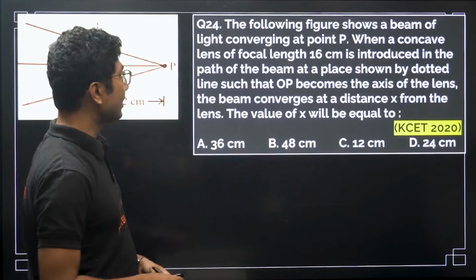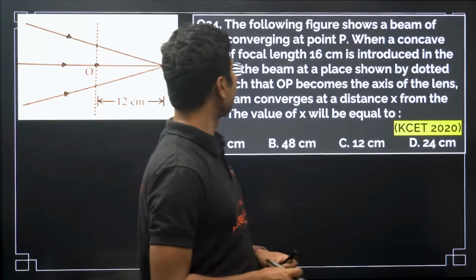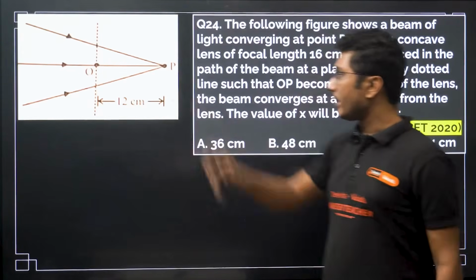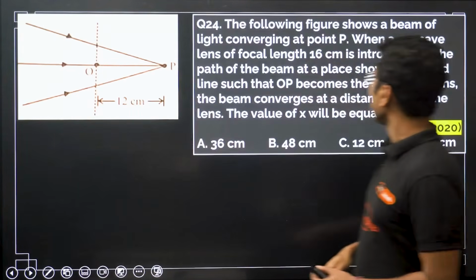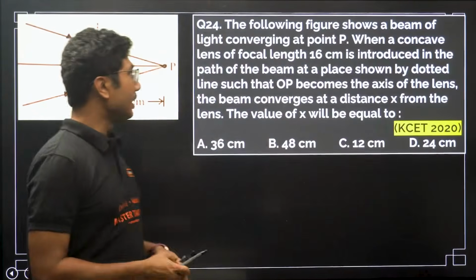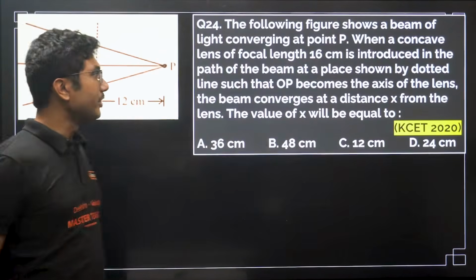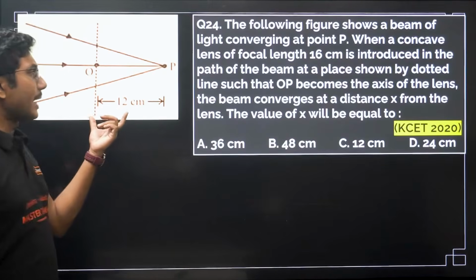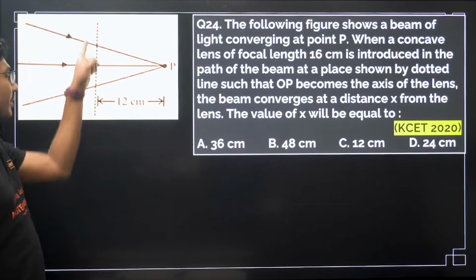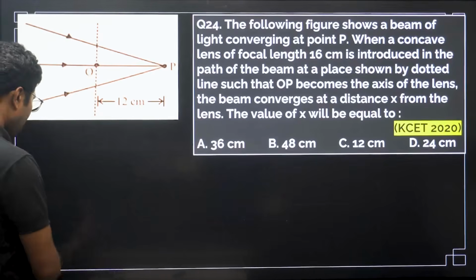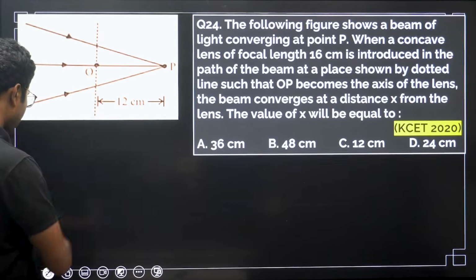Now let's see this question. The following figure shows a beam of light converging at a point P. Okay, when a concave lens of focal length 16 centimeter is introduced in the path of the beam at a place shown by the dotted line. So you are placing a concave lens. Similar question. Okay, we have solved a similar question just a few moments back.